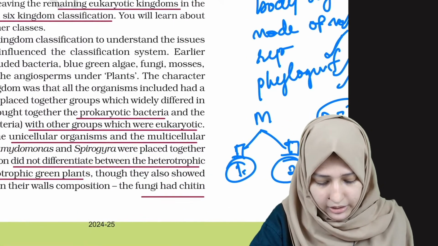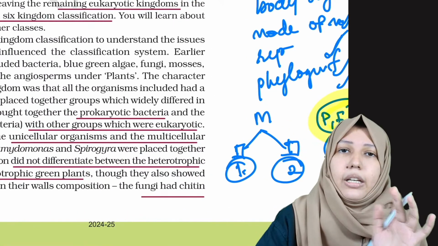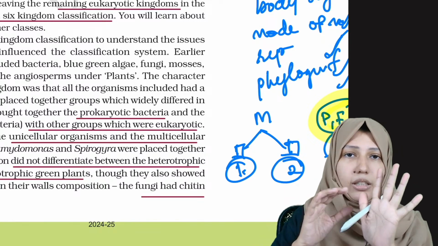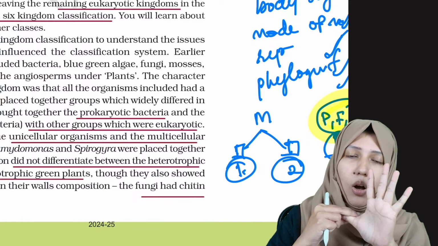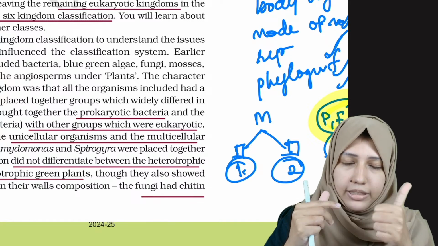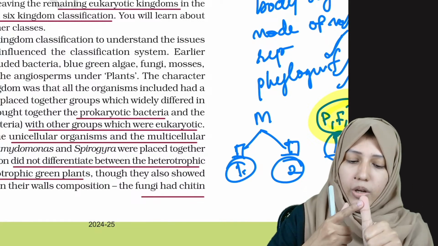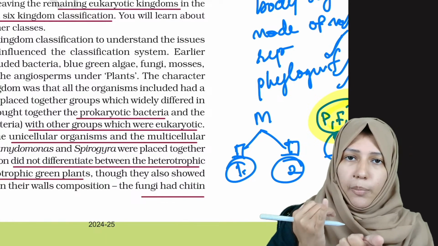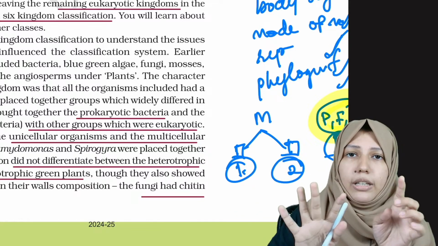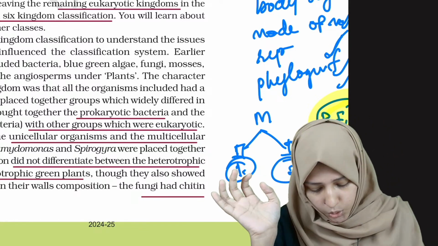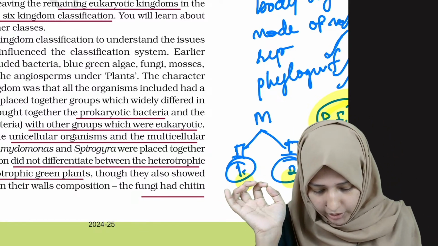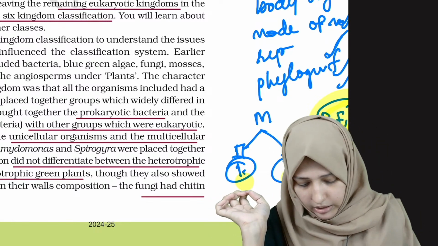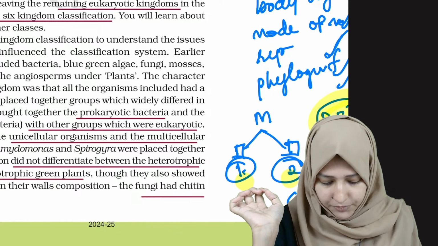There are 4 kingdoms, and there was already the 5 kingdom classification, and in this, except Monera, all the others belong to the same domain, and Monera remained divided into 2 domains. So altogether there were 6 kingdoms, 2 from Monera and the 4 others. So there arose a 6 kingdom classification.